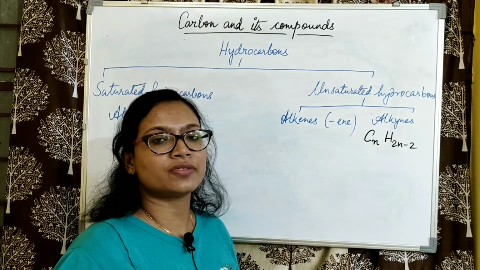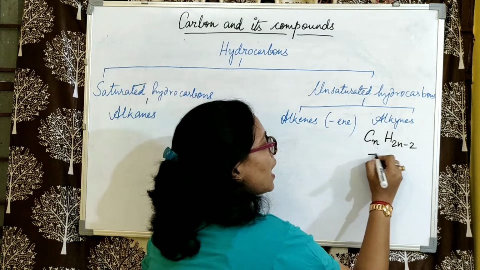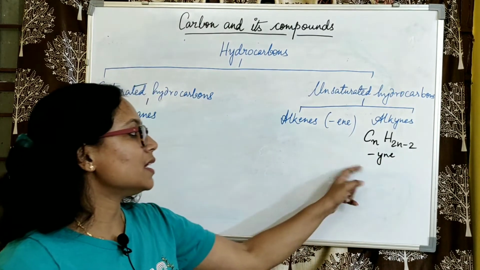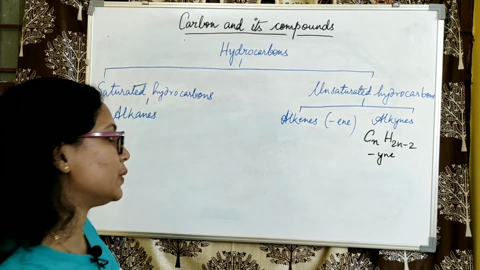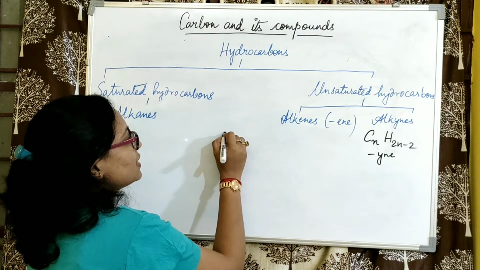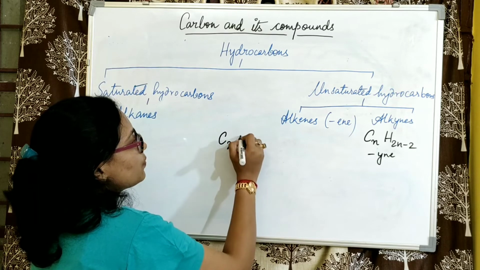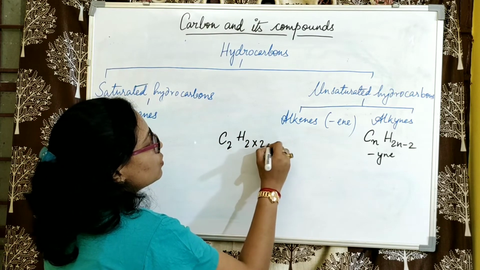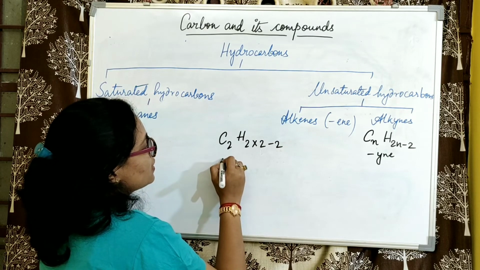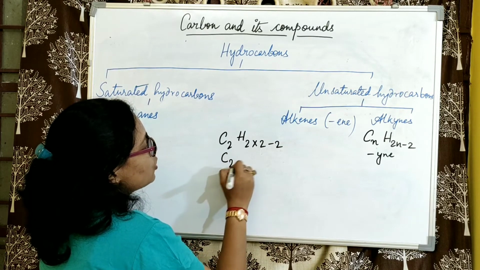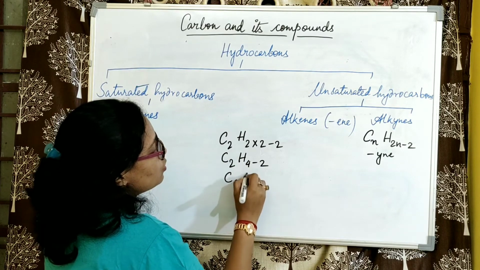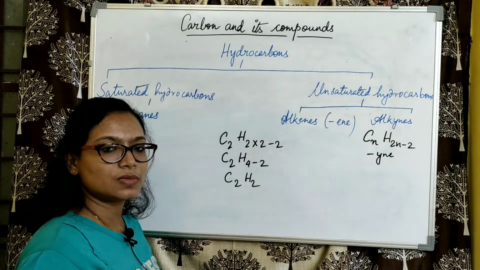All the members of this series end with yne, Y-N-E. Let us have a look at the first member. If we have C2, then we will have 2 into 2 minus 2, that is C2H4 minus 2, that is C2H2.